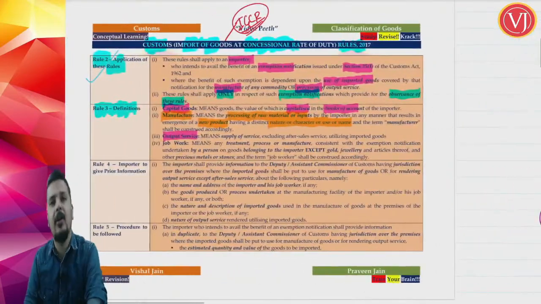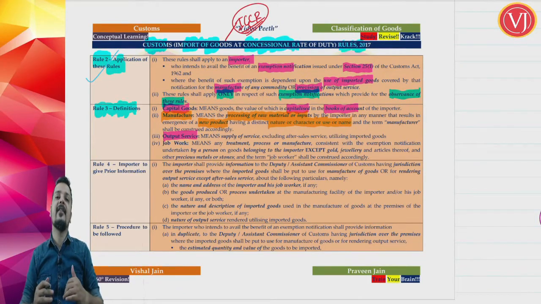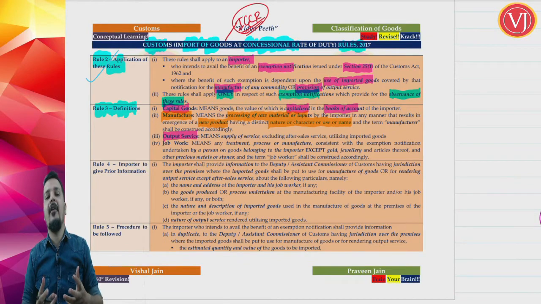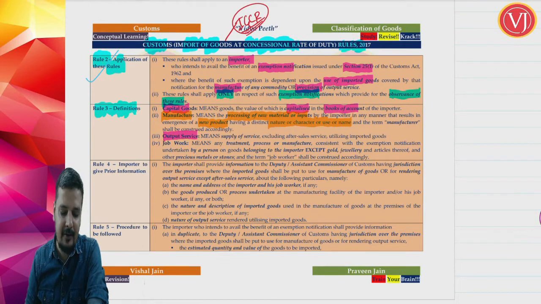Manufacture means processing on the raw material or input by the importer in any manner that results in a new product. That new product should have a distinct or different name, different character or nature, and different use. Accordingly, manufacture will be construed accordingly. That is the meaning of manufacture.